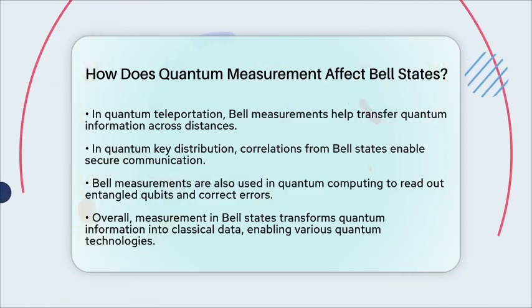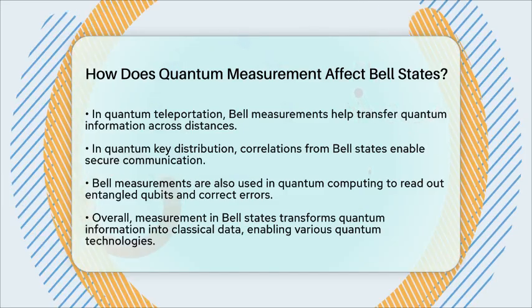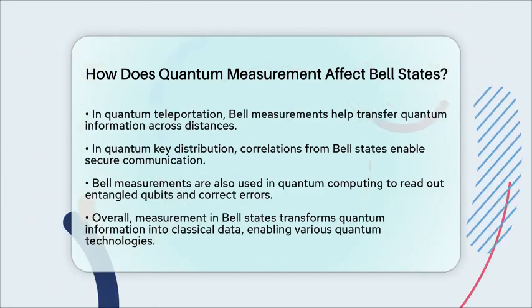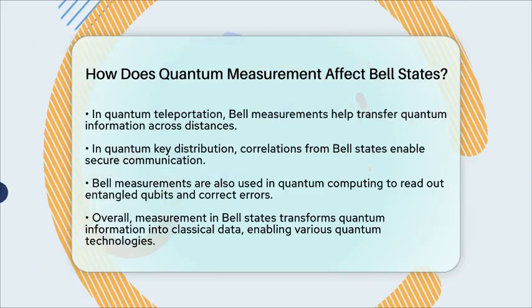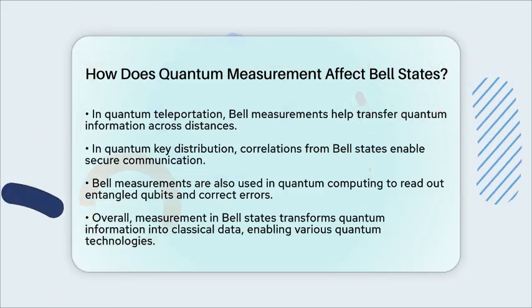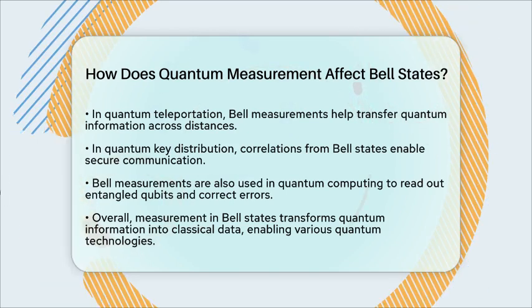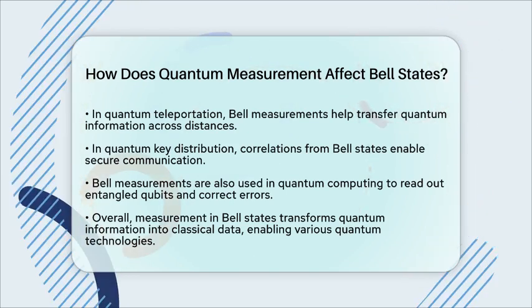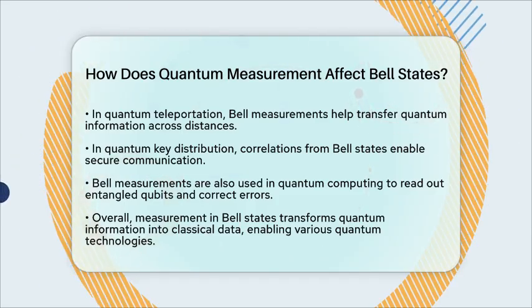To sum it up, when you measure a Bell state, you collapse the entangled superposition into a definite outcome. This destroys the original entanglement but reveals the strong quantum correlations that make Bell states so useful. These effects are at the heart of many quantum information processes, making Bell state measurement a fundamental tool in the rapidly growing field of quantum technology.